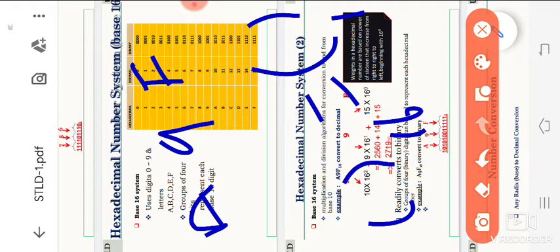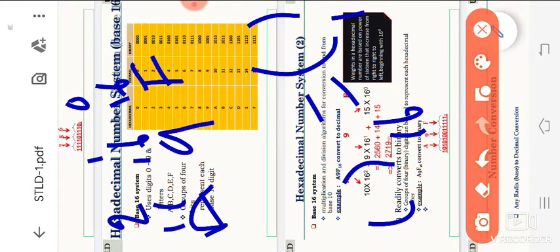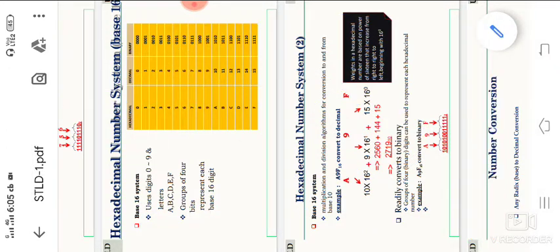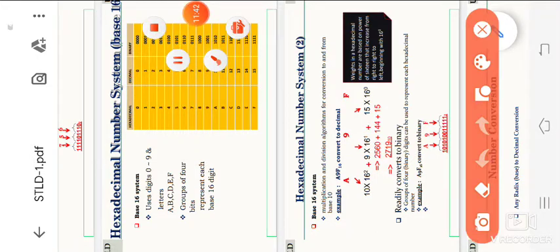So that's why we are using this power of 0, 1, 2, that means 16 power 0, 16 power 1, 16 power 2. Here A is the value of 10, 9, F is the value of 15. 10 into 16 power 2, 9 into 16 power 1, 15 into 16 power 0. We have a calculator, so based on the calculator we are calculating the value.